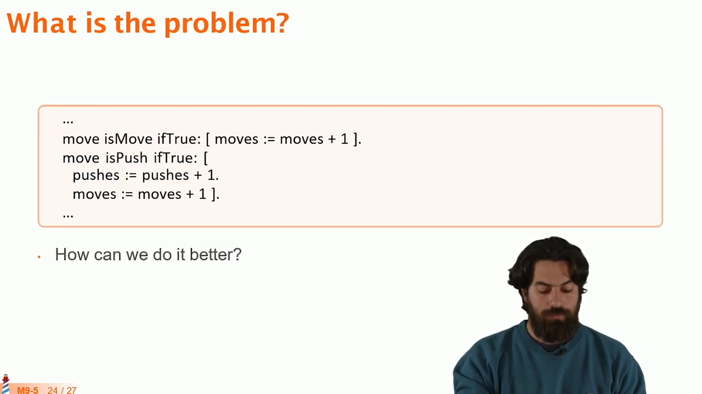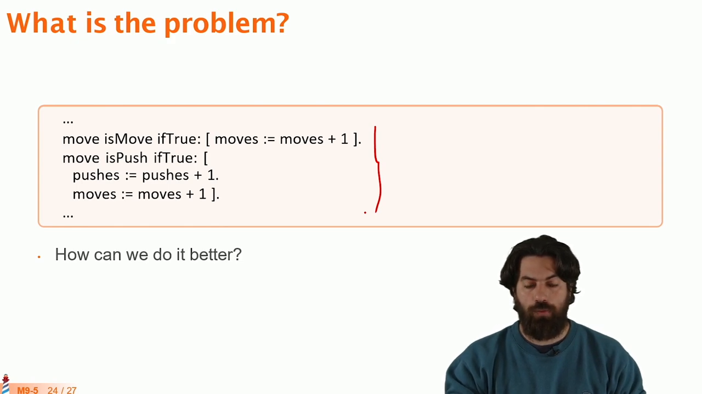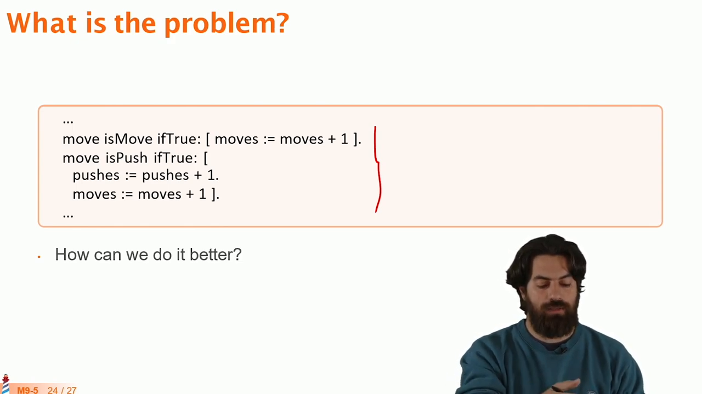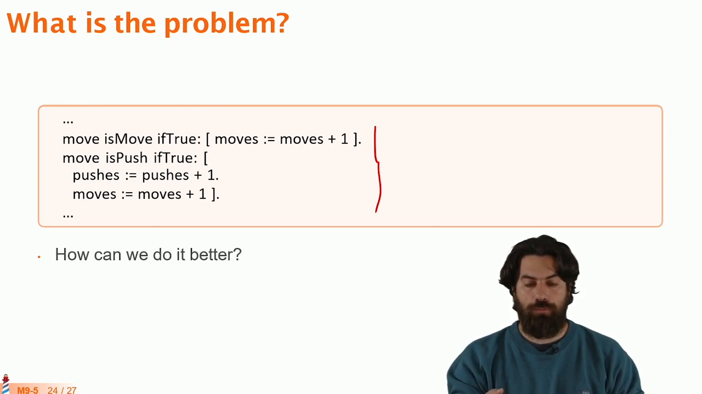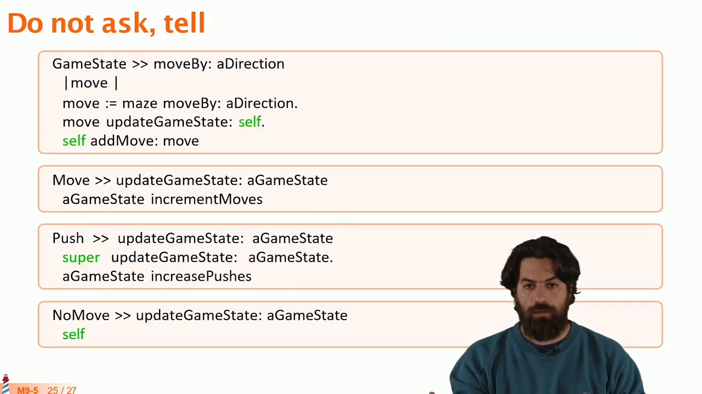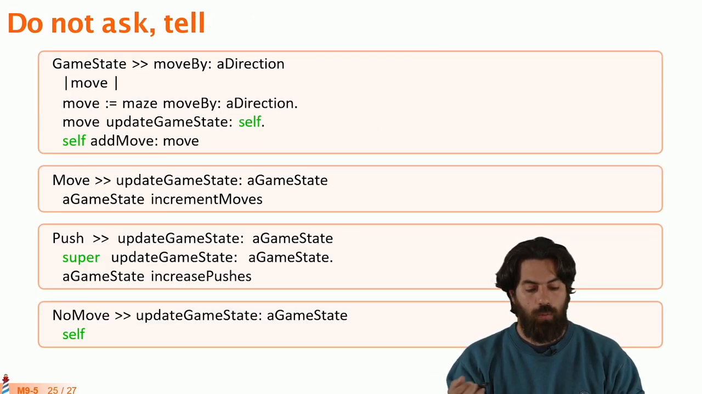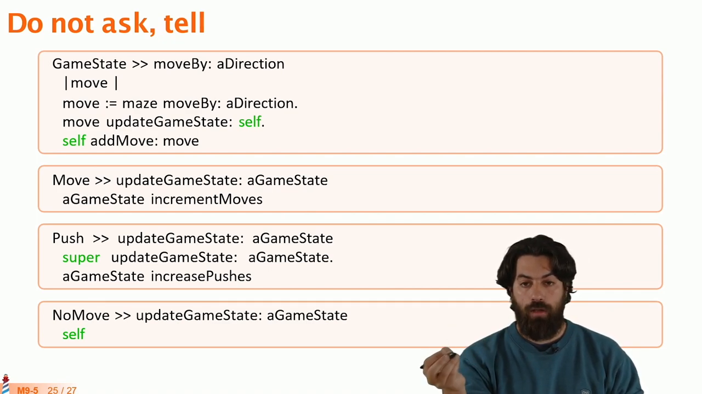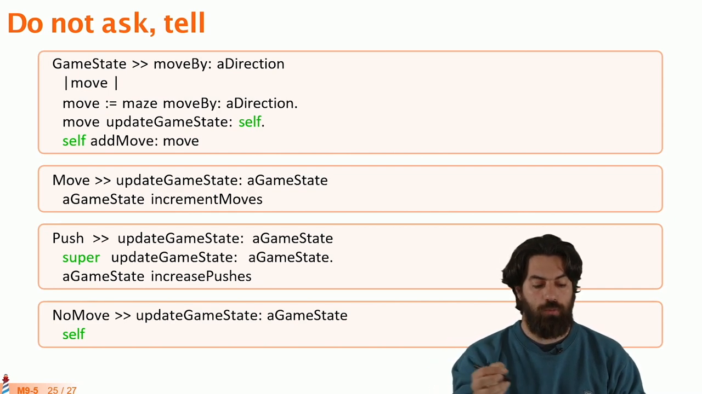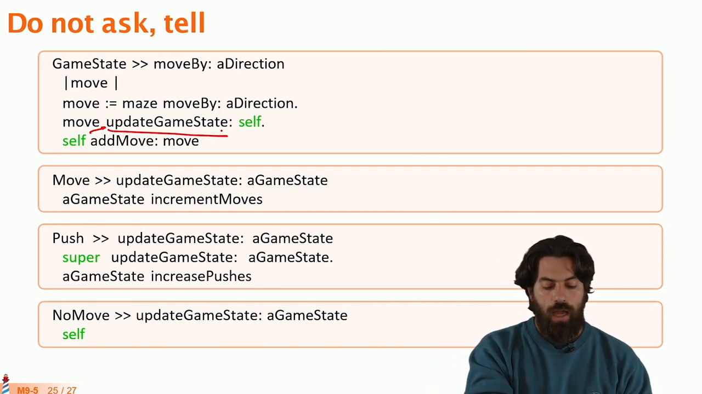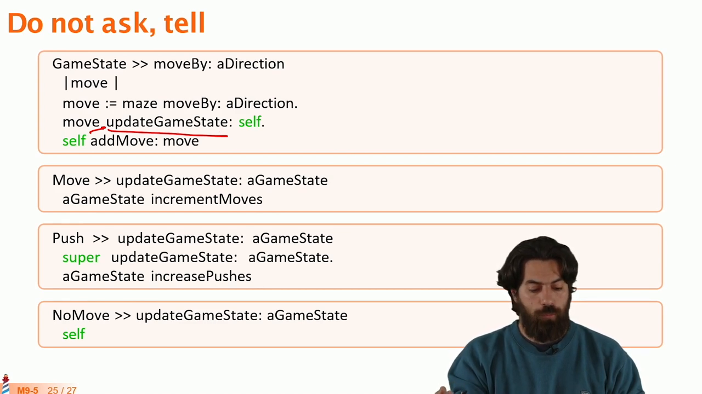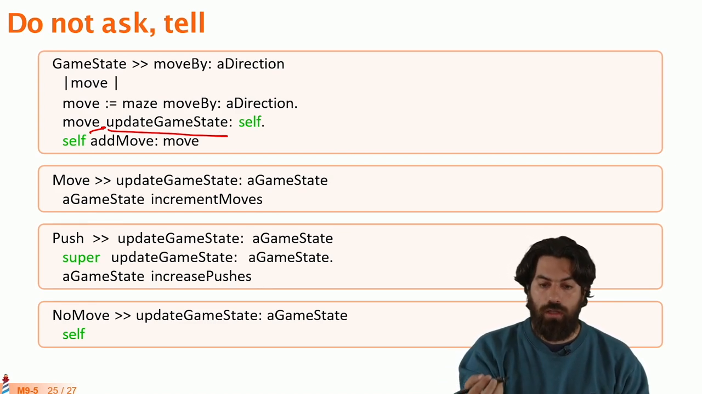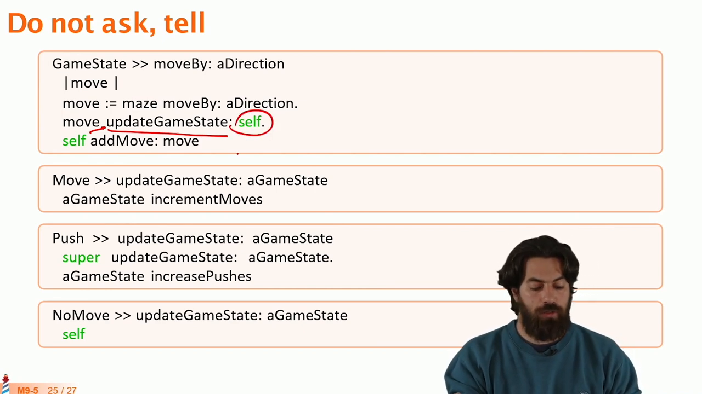So what is the problem with this? The main problem is that if we want to add a new kind of move or a new kind of block that has a different behavior, we are not going to be able to extend it easily. So how can we do it better? Of course, the same solution as before is applicable here. What we can do is tell the objects to do something and not ask them what they are. So instead of asking the move if it is a move or a push or something else, we can tell the move: update the game state. You know who you are, so please tell the game state what it should do. And then we send the game state as a parameter.